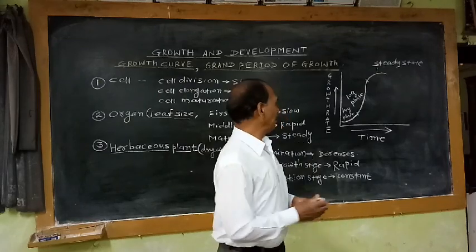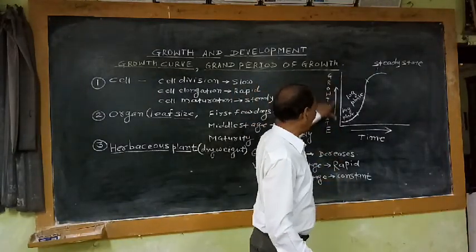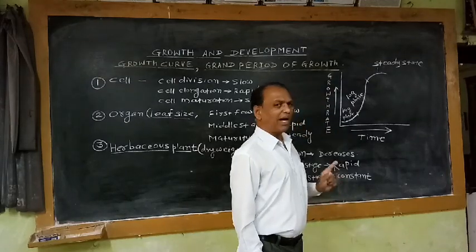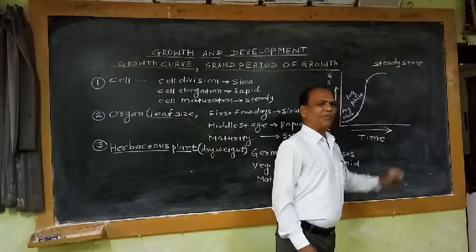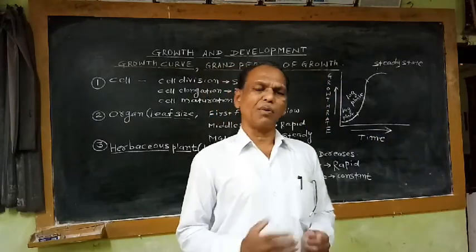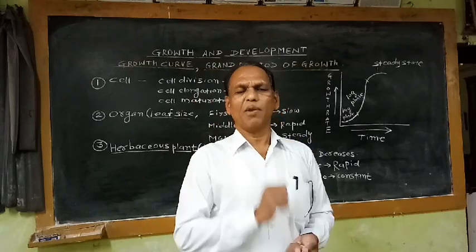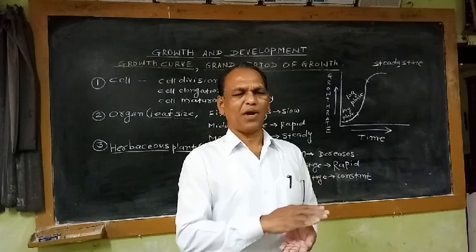we measure the height of the plant, that means on the y-axis we take the height of the plant, and here we take time. So after 10 days or 15 days or 20 days, we measure the height of the plant. If the seedling is small, it is having 10 centimeters of height.